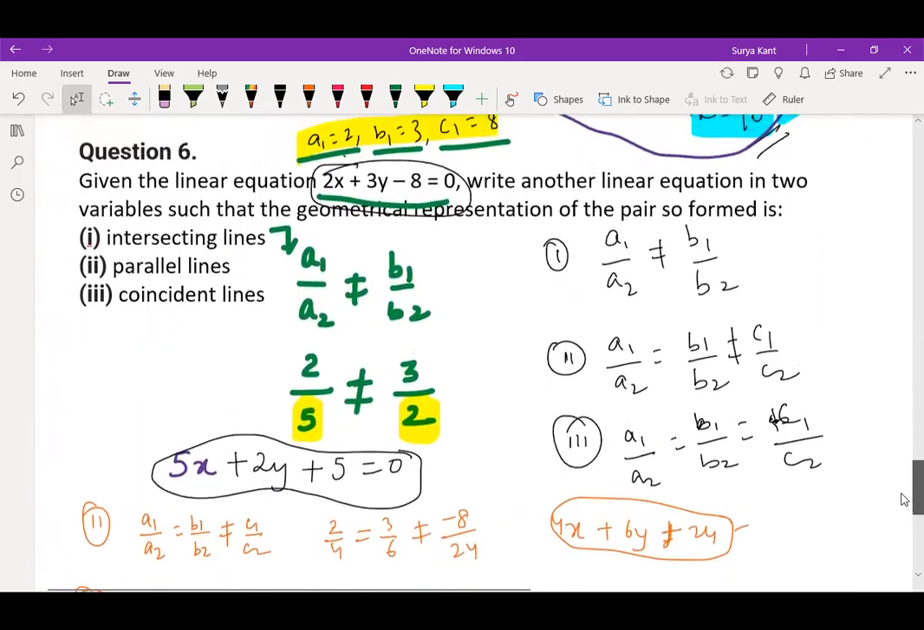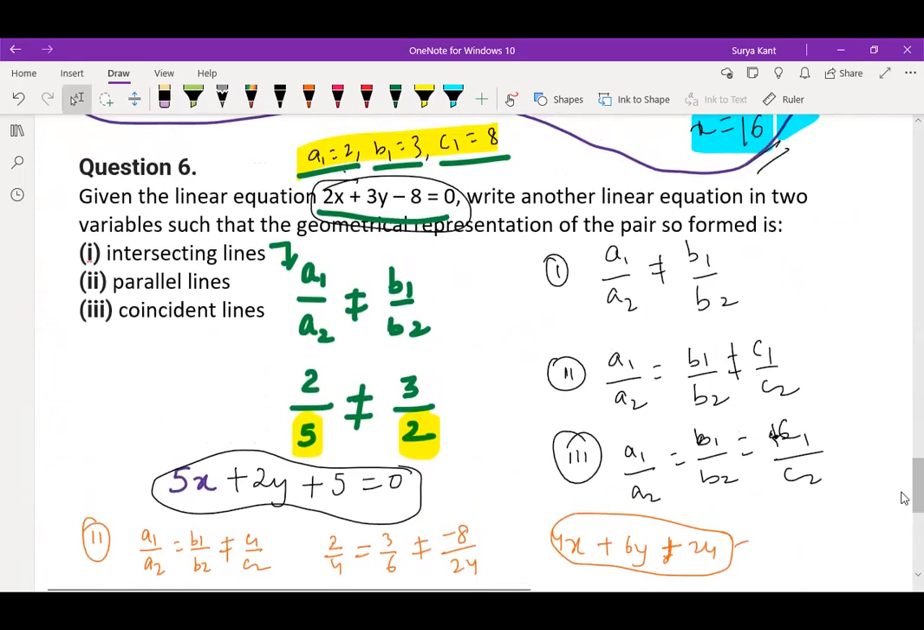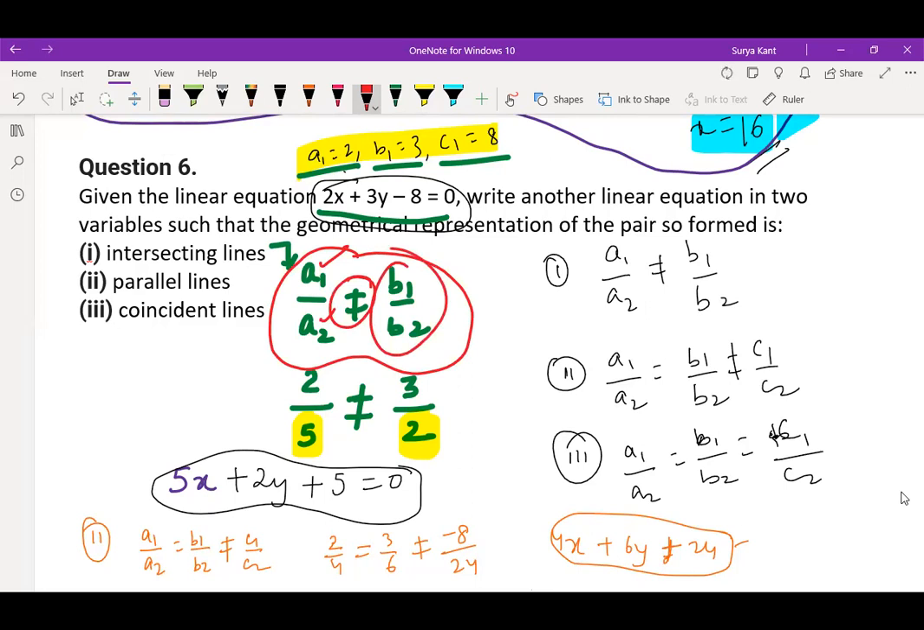And the sixth one, they're asking that you have to make the equation. One equation is given to you and you have to form another equation so that both equations will be what? Intersecting lines. So what you need to do, you just compare A1, A2, B1, B2, C1, C2. In intersecting lines, it should be what? It should be A1 by A2 is not equal to B1 by B2. Your wish, you can take anything, whatever you want. But you should take any equation such that A1 by A2 should not be equal to B1 by B2.